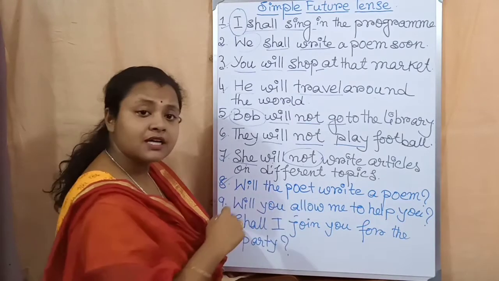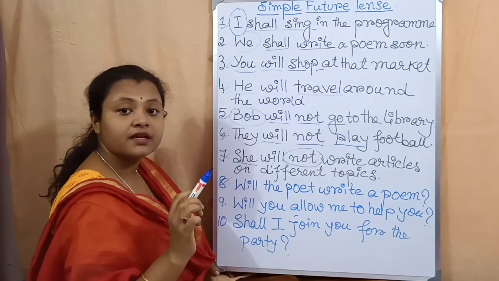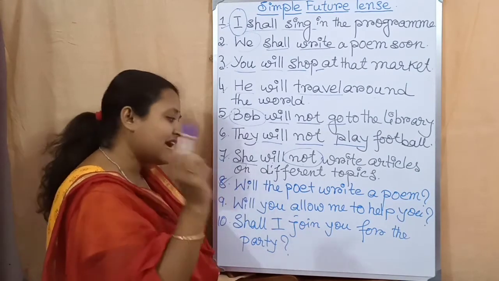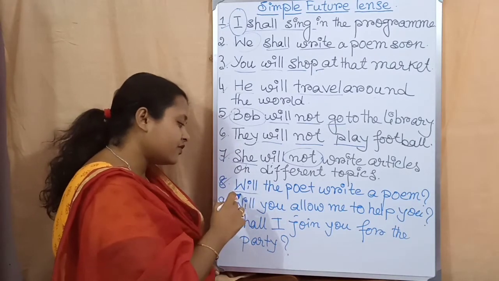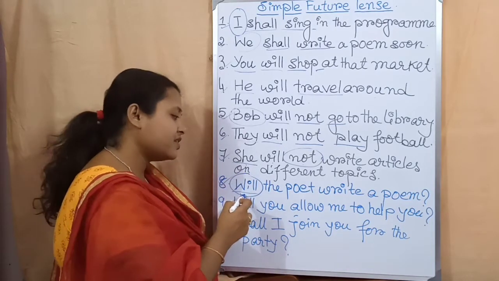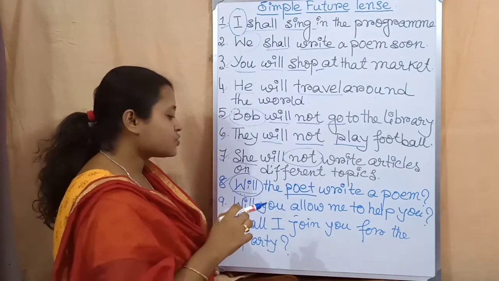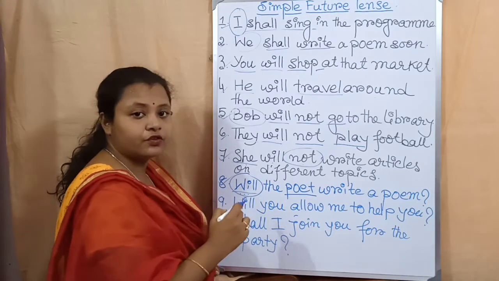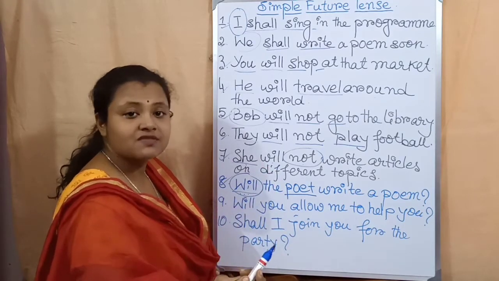Will the poet write a poem? So at the end of the sentence the question mark is there. This is an example of interrogative sentence because the question mark is there and the sentence starts with the auxiliary verb. What is the auxiliary verb over here? Will. Because we are talking about future tense. So that is why will. The poet is the subject. Remember students, I have already mentioned to you that after the auxiliary verb, after the to be verb, we have to write the subject in interrogative sentences.